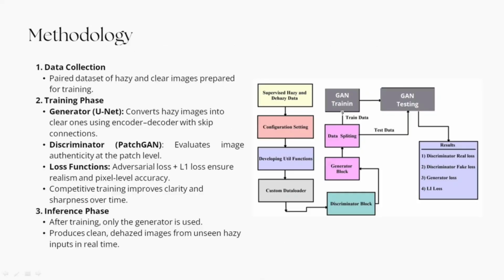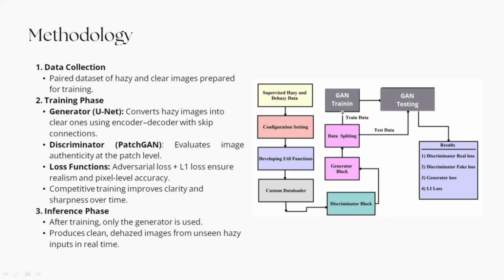The methodology. Let's look at the methodology and the architecture of our system. Our process is divided into three main phases. The first phase is data collection. Basically, we start with a paired dataset of hazy and corresponding clear images for supervised training of the model. Secondly, the training phase.